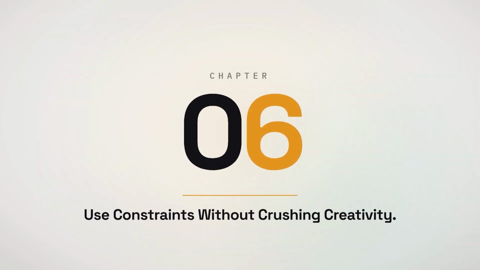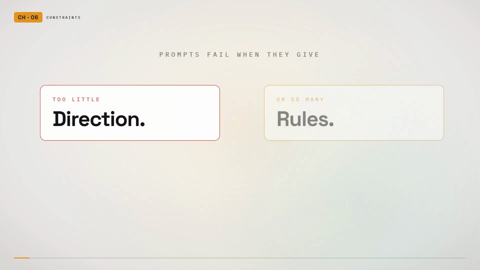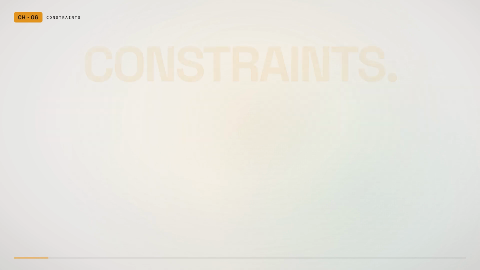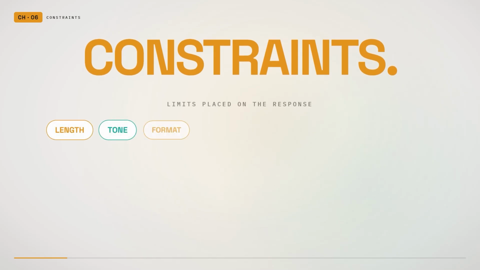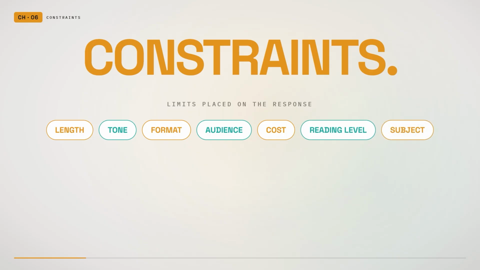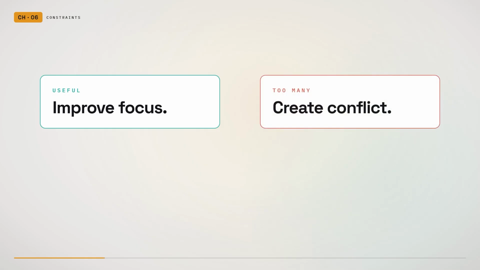Some prompts fail because they provide too little direction. Others fail because they provide so many rules that the AI has nowhere to move. Constraints are limits placed on the response. They can control length, tone, format, audience, cost, reading level, or subject matter. Useful constraints improve focus. Too many constraints create conflict.